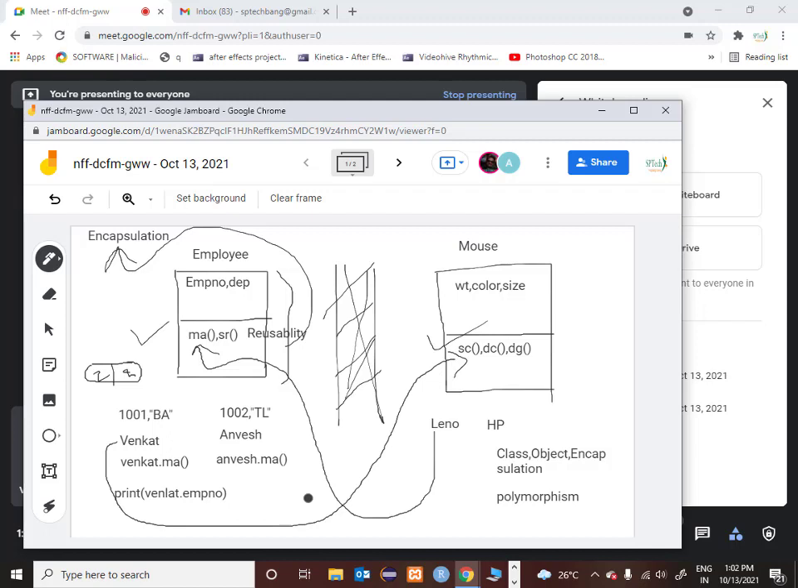Booking of a railway ticket in IRCTC. I log in, you log in. We are all objects. Both of us are objects. Then I am using a method called book ticket from source to destination. You are also using a method called book ticket from source to destination. Your source to destination value is different, my source to destination value is different. It doesn't mean that there are two different methods, one for you and one for me. It is one method only.